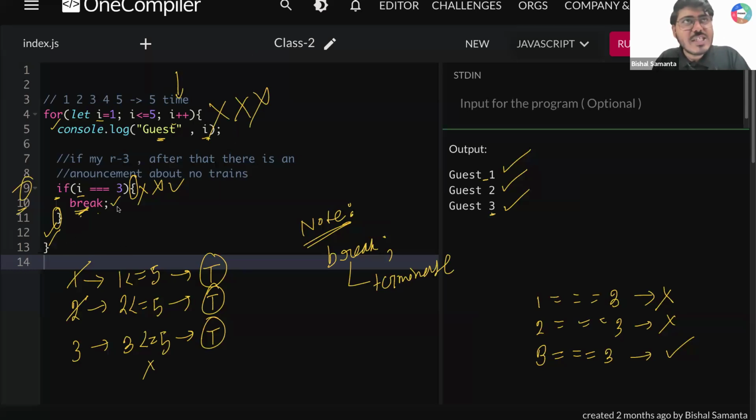Now tell me, at this point when i value is 3, you are running this loop from here to here, right? Okay, now you are writing break here. What you have to do? You have to terminate your for loop there. And by the time it terminates, guest 1, guest 2, guest 3, you are getting, right? Understood all of you guys?